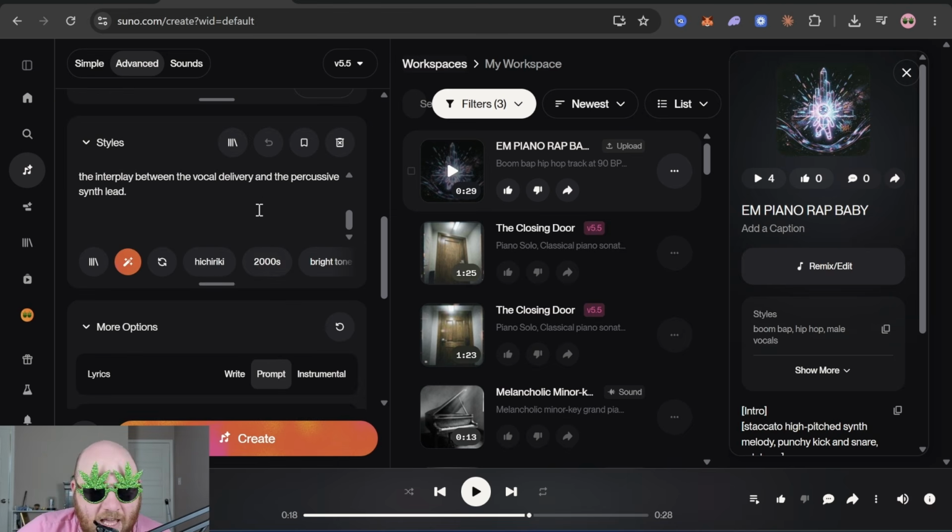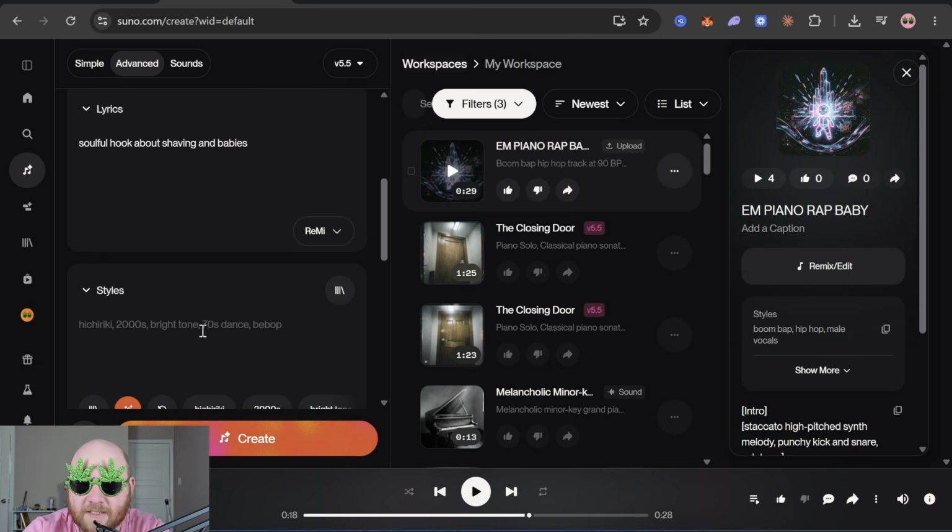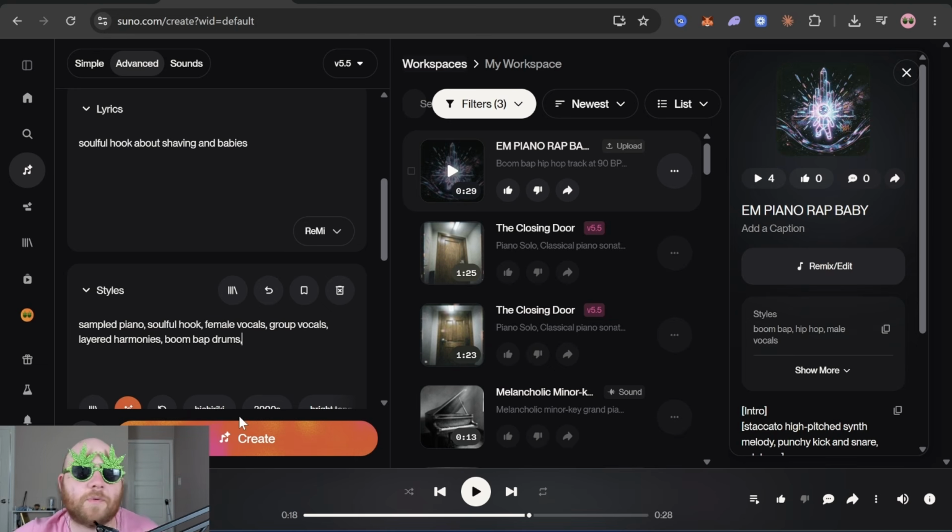So if you want to keep that piano melody, you could include the piano. And I do want that. So I'm gonna put sampled piano, and then I'm gonna put soulful hook, female vocals, group vocals, layered harmonies, and we'll put boom bap drums, just giving a brief description of what we want it to sound like.